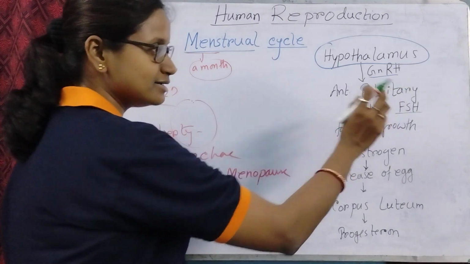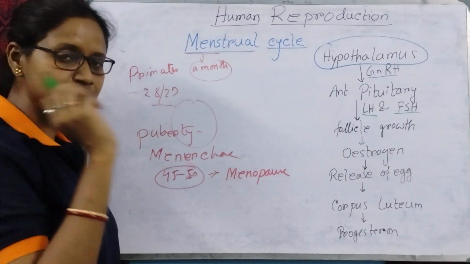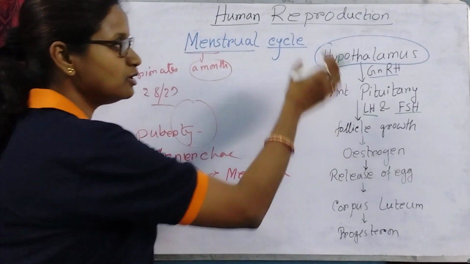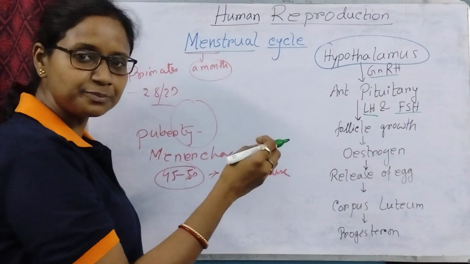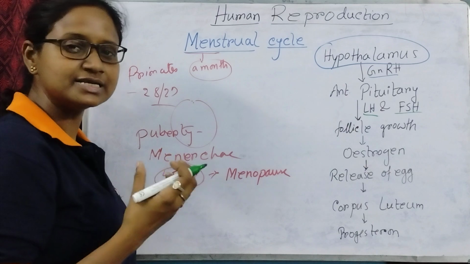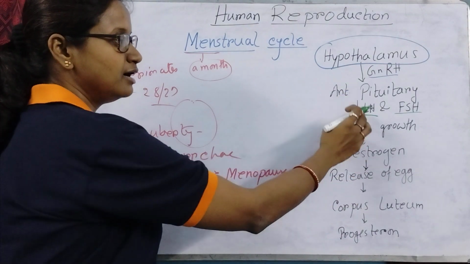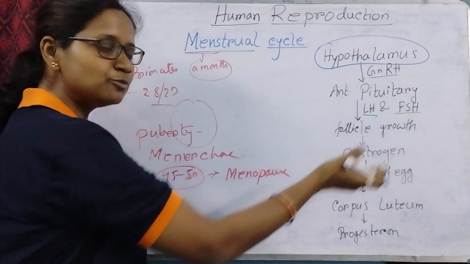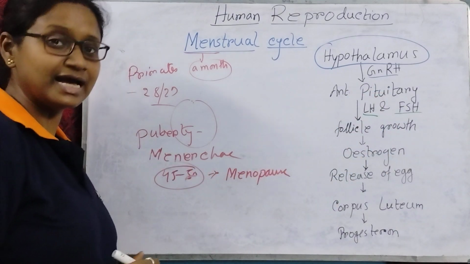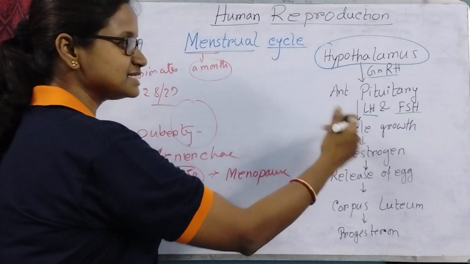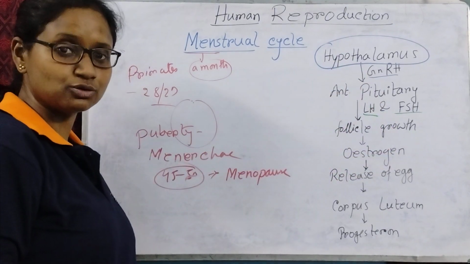Both of them have the ability to stimulate the formation of the follicle. Then the follicle stimulating hormone and luteinizing hormone facilitate follicular growth.